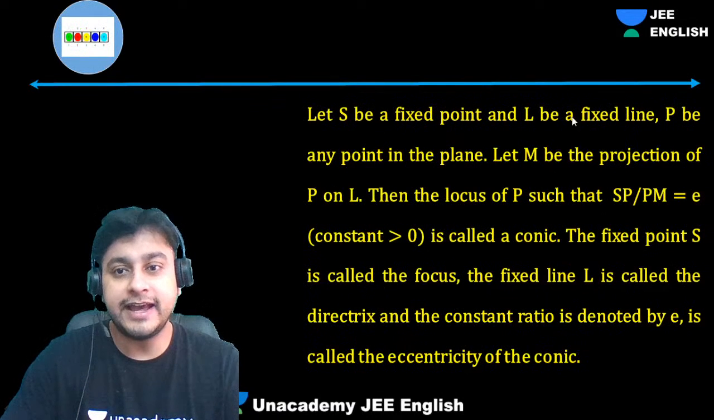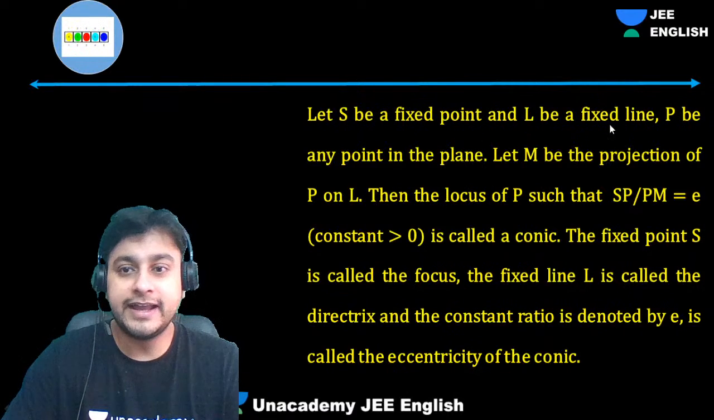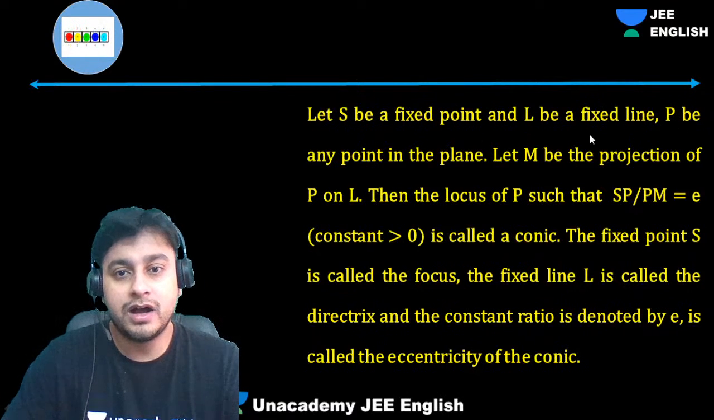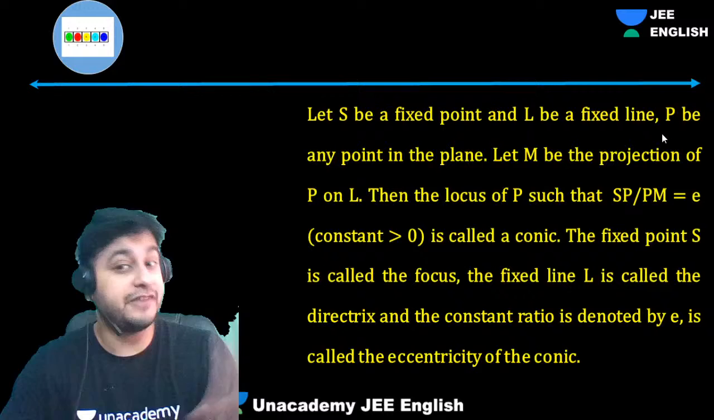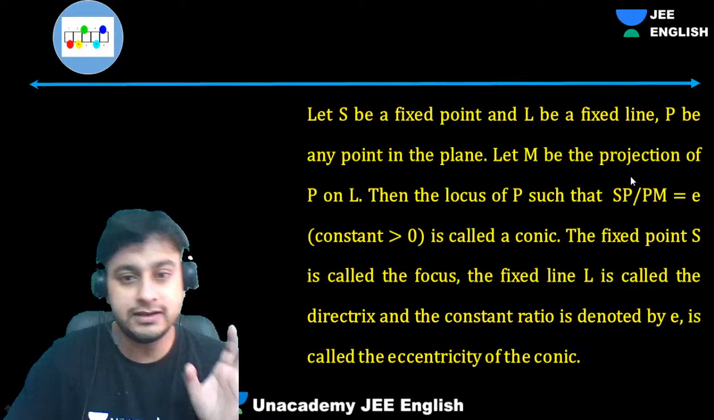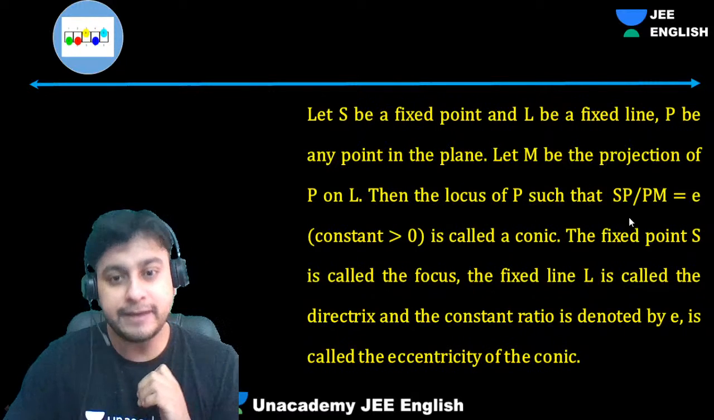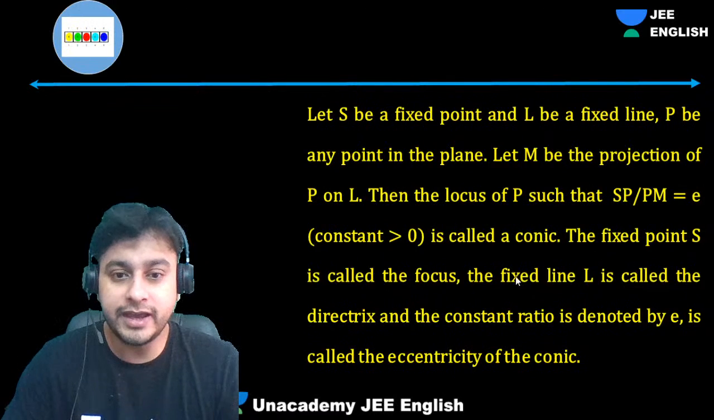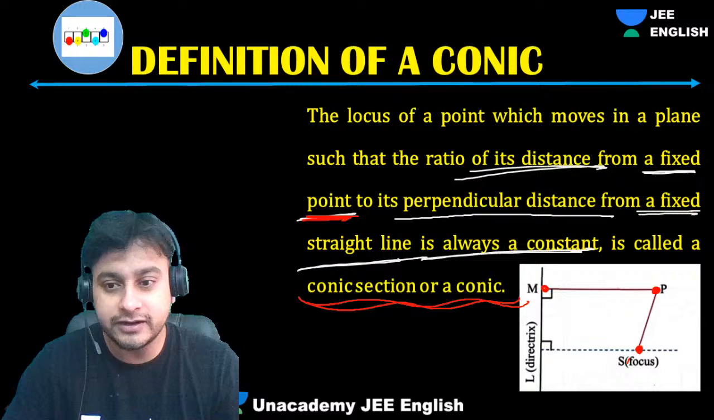So let S be the fixed point, and L be that fixed line. P is any point and M be the projection of P on L. So we can say that SP by PM is fixed. Let's look into this value, what they are talking about.